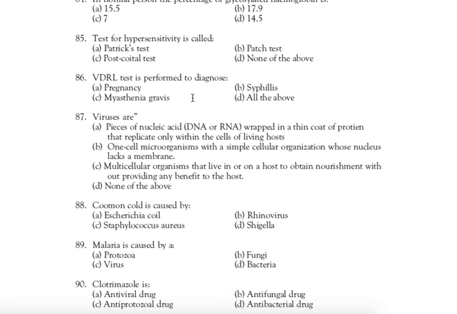Next question, question number 86. VDRL test is performed to diagnose. Right answer is D. All of the above. VDRL test is performed to diagnose the pregnancy, myasthenia gravis and syphilis.